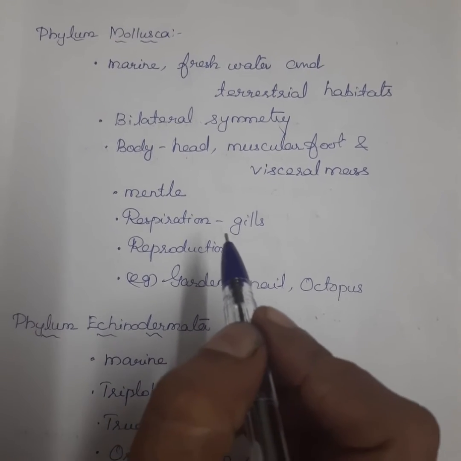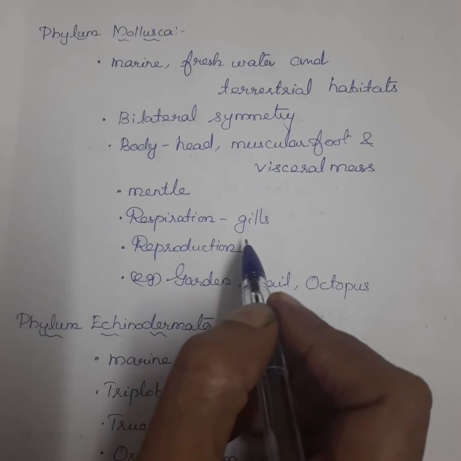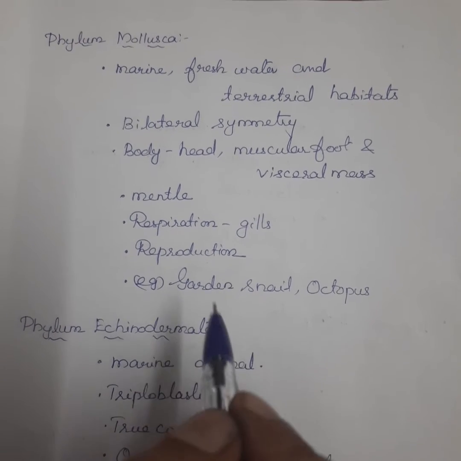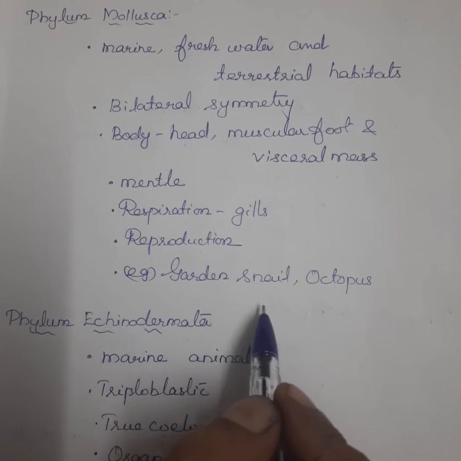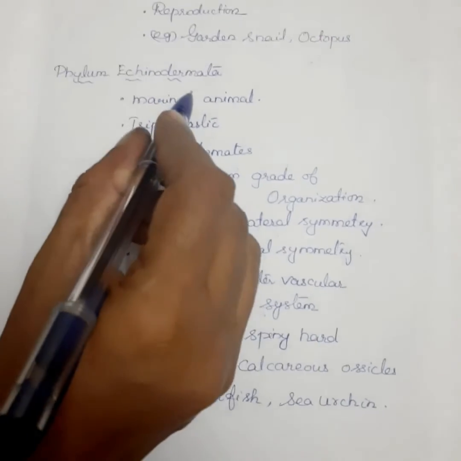The shell is made up of calcium. Respiration takes place with the help of gills. Here the sexes are separate. Examples: garden snails and octopus. Next one is phylum Echinodermata.